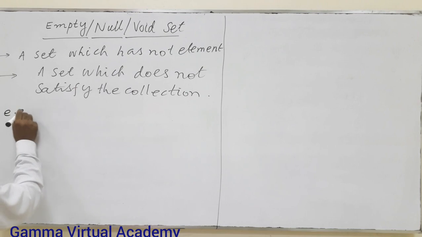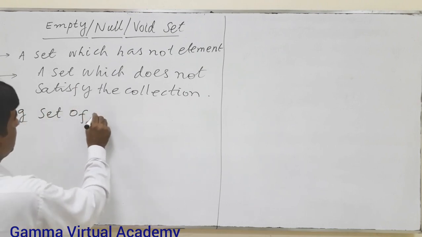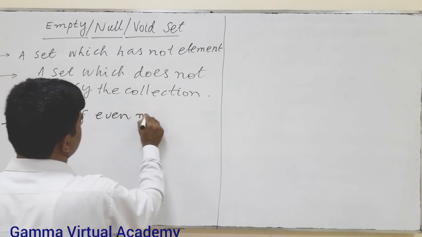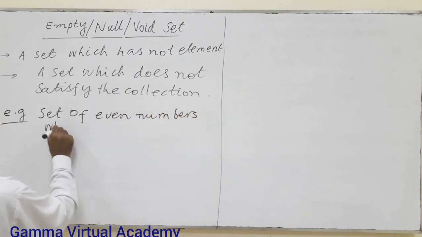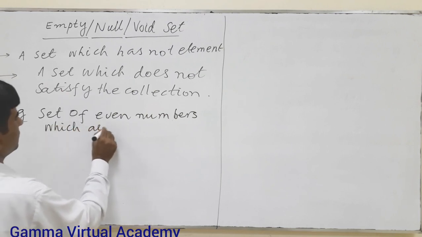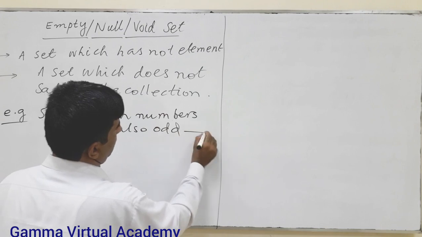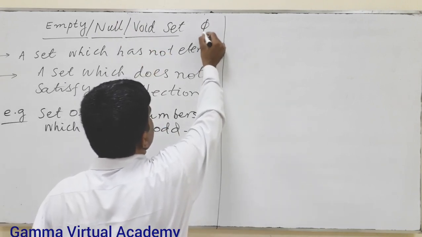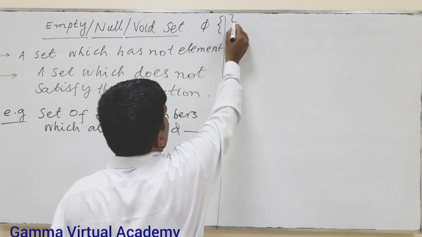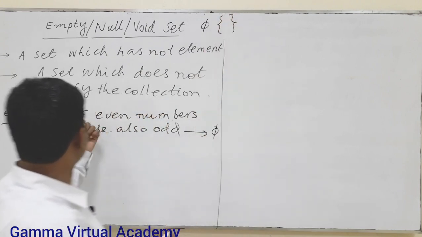Example: the set of even numbers which are also odd. Thus the empty set is denoted by this symbol phi, or we can denote it by these two brackets. So it's the null set.